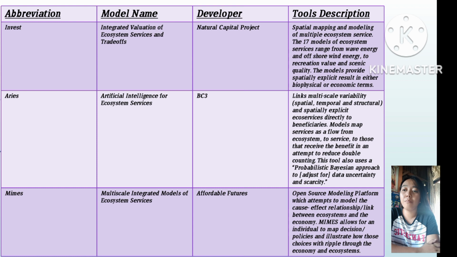Next is MIMES, Multi-scale Integrated Models of Ecosystem Services. The developer is Affordable Future. The tool description is an open source modeling platform which attempts to model the cause-effect relationships or links between ecosystems and the economy. MIMES allows an individual to map decisions or policies and illustrate how those choices will ripple through the economy and ecosystems.